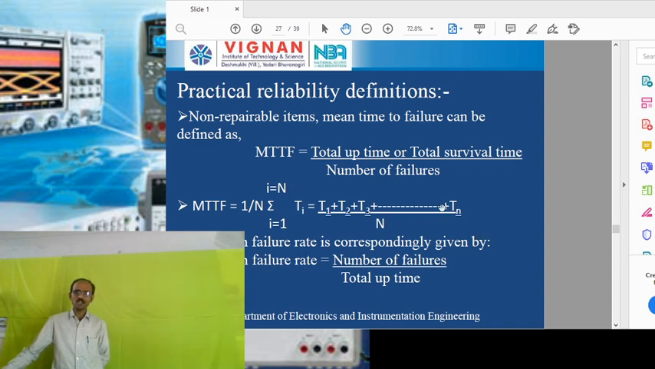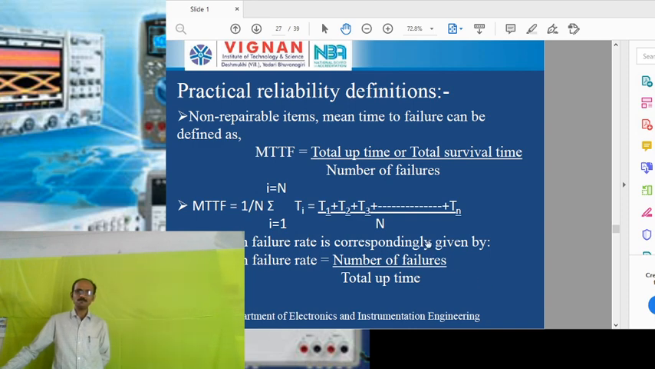In this case, if you take a large number of components, n number of components, all those n components will have their own total uptime or survival time. After that uptime or survival time, we cannot use those components for further usage. So the sum of all those times is divided by the number of failures. In this case we are taking n number of components, so the number of failures will be n only. That is, number of failures is equal to n, and total uptime means we have to add all the survival times of all the n components, that is t1 plus t2 plus t3 plus etc. up to tn. So that gives the mean time to failure.